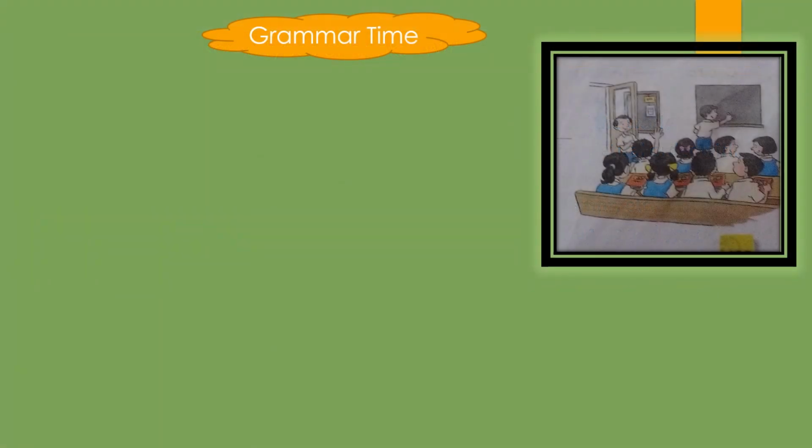So children, now our next exercise is grammar time. You will enjoy this. See, a picture is given here. You can see a picture on your screen. Can you tell me what the picture shows? Yes, this picture shows a classroom, where a child is writing something on the board, no? Yes, the teacher may be taking a test or something, isn't it?